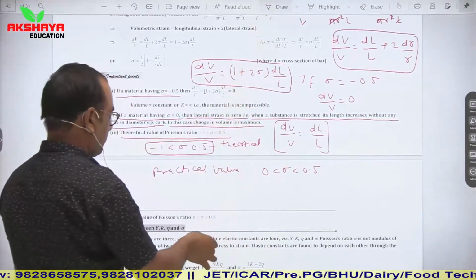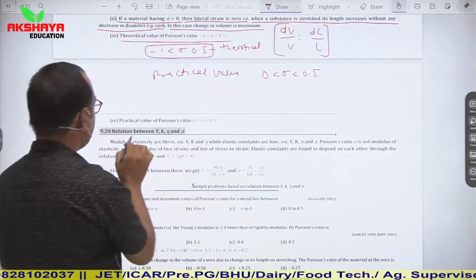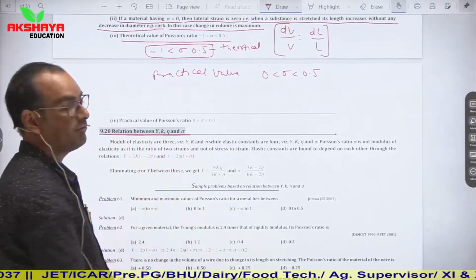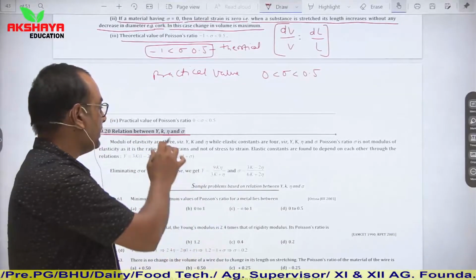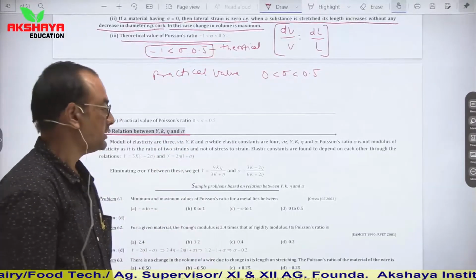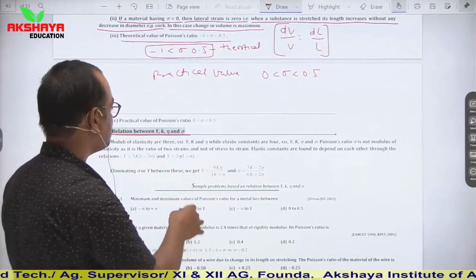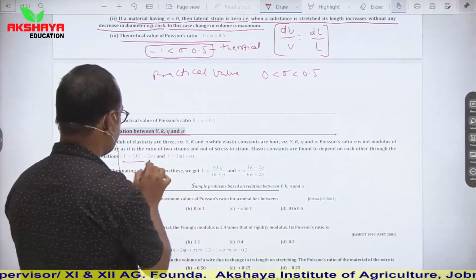Now last topic of elasticity, relation between Y, means Young's modulus, K, means bulk modulus, eta, means rigidity, and sigma, means Poisson's ratio. So what is the relation in all these four quantities? So you can simply keep these two relations.